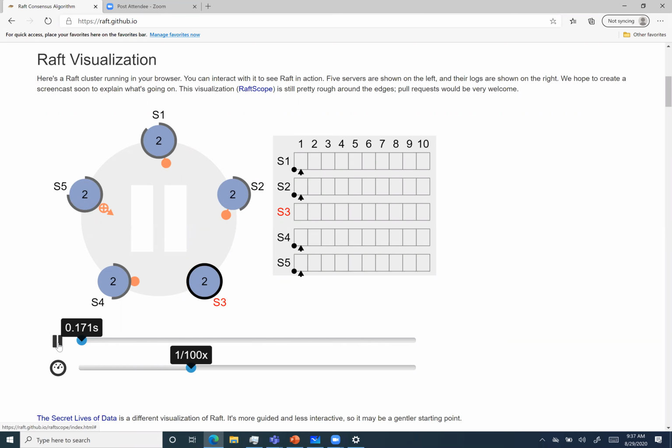Now, as you can see, the solid black line around S3 shows that it has become a leader. And now it will keep on sending these heartbeats. These are heartbeats because the client has not made any request. As soon as these orange bubbles reach the other nodes except S3, their timeouts get reset. This was the timeout I was talking about, so that they know the leader is still awake and they don't have to become a candidate.